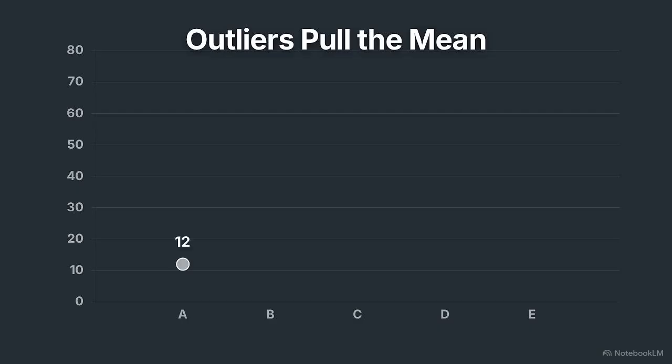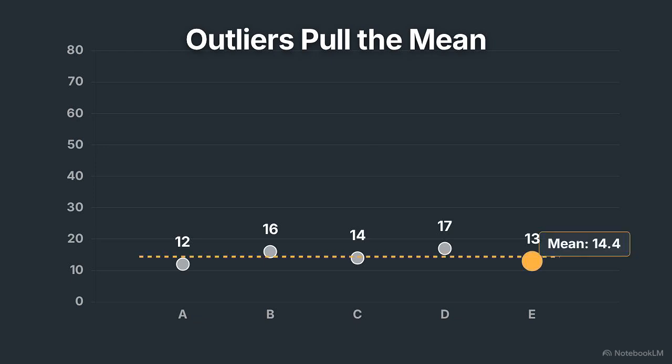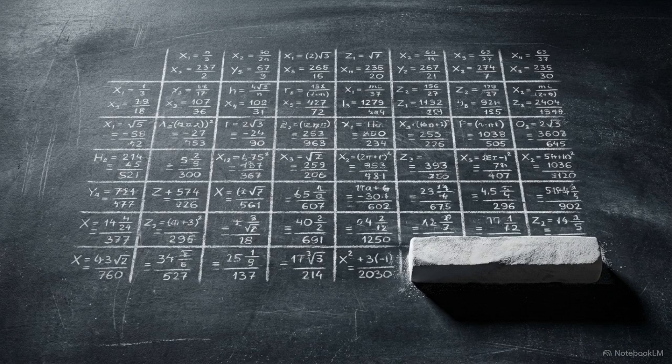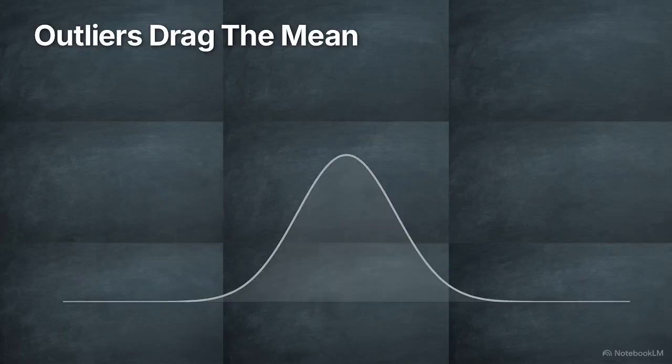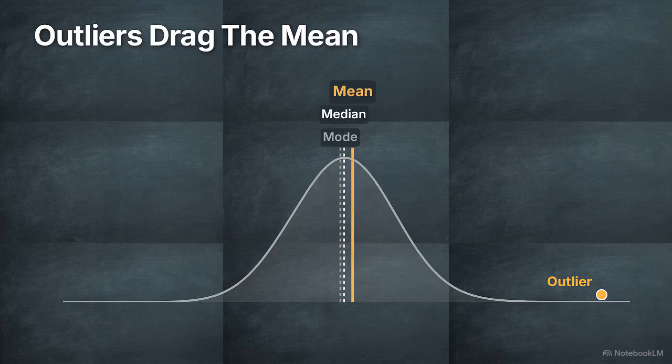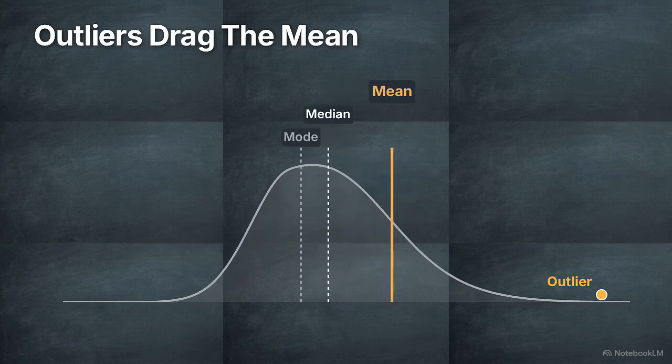The mean serves as the strict mathematical average, where every data point influences the final outcome. Human resources uses the mean to calculate salary expenditures, where every dollar impacts the bottom line. In a symmetrical distribution, the mean, median, and mode align, but the mean is uniquely vulnerable to outliers. Because the median relies on physical position, it is immune to extreme edge values.